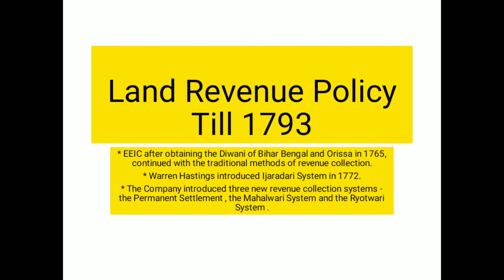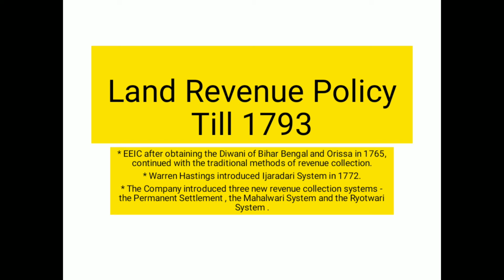Now Warren Hastings introduced in 1772 what was named the Izardari system. This Izardari system was also one of the systems adopted for the revenue. It was adopted to improve the situation because the situation was getting worse. So here they tried to improve the situation.